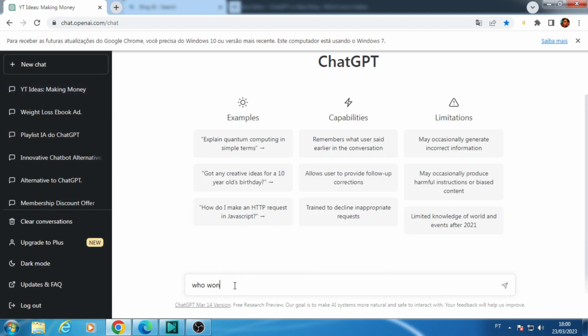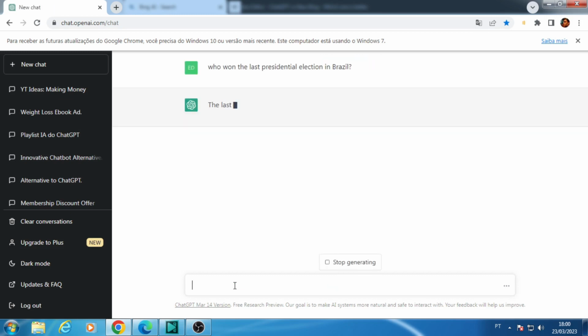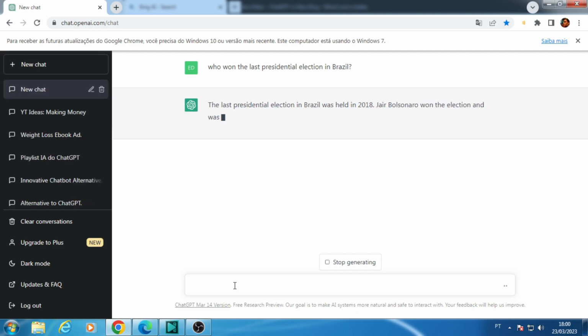ChatGPT was not able to answer accurately, which was expected, as its database, as I said, was updated only up to 2021. Here in this case, it showed us President Jair Bolsonaro, elected in the previous elections to this last one. In summary, it gave us wrong information. Our score is tied at 2-2.